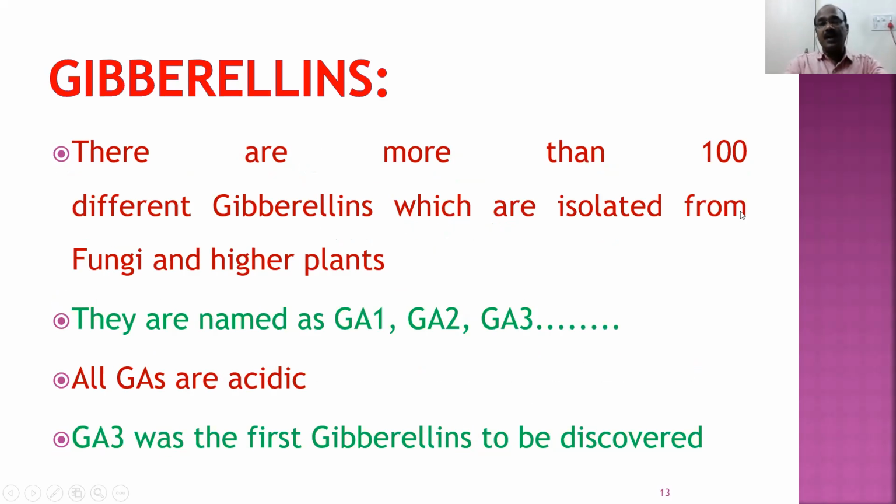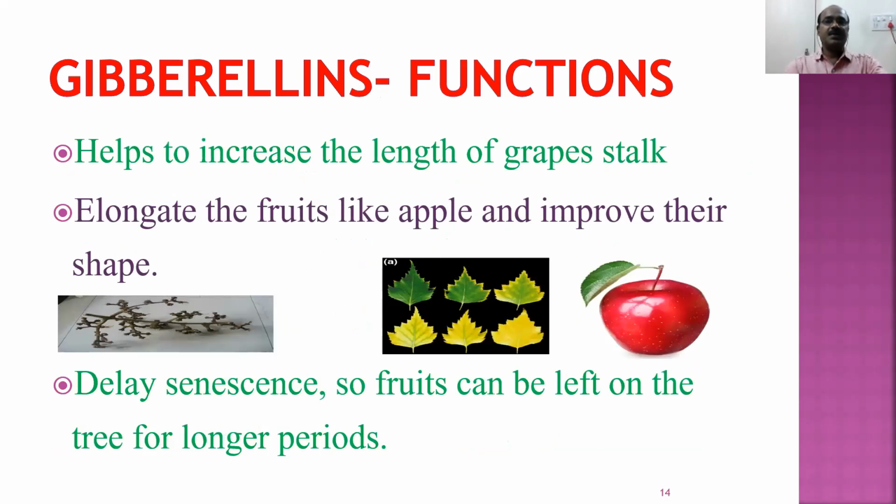There are more than 100 different types of gibberellins, not one or two. They are named GA1, GA2, GA3, etc. All gibberellins are acidic. Gibberellic acids, that means it is an acid. GA3 was the first to be discovered.